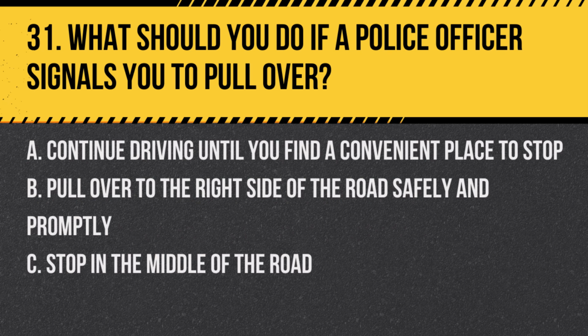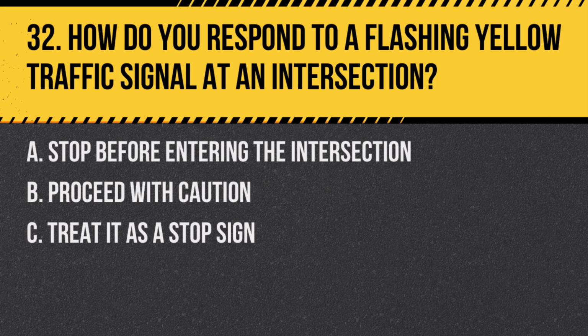Question 31. What should you do if a police officer signals you to pull over? A. Continue driving until you find a convenient place to stop. B. Pull over to the right side of the road safely and promptly. C. Stop in the middle of the road. Answer: B. Pull over to the right side of the road safely and promptly. When signaled by a police officer, you should safely pull over to the right side of the road and come to a complete stop.